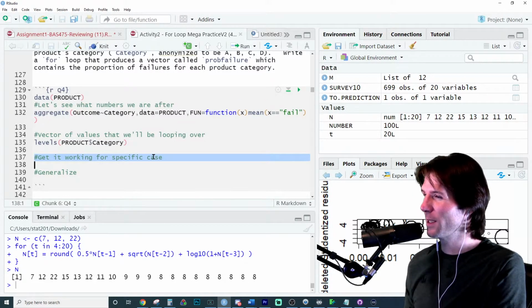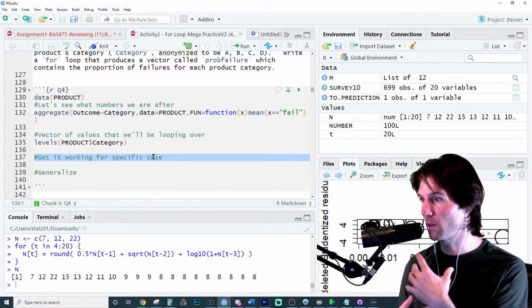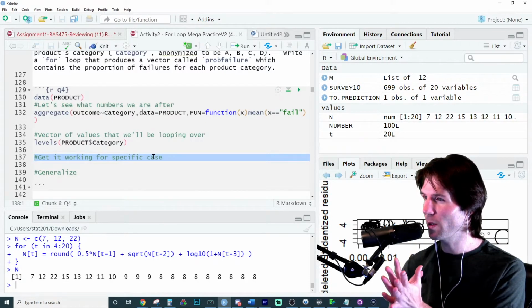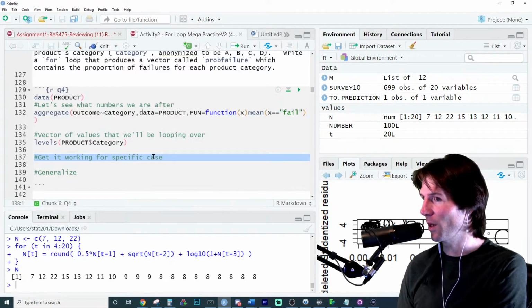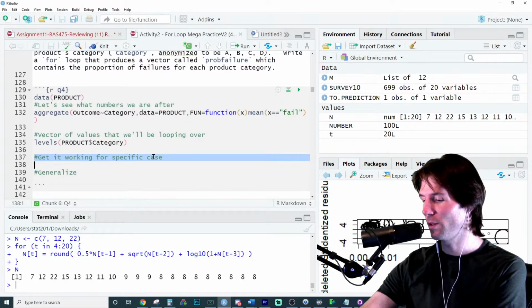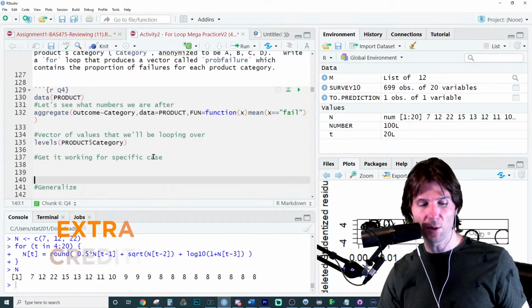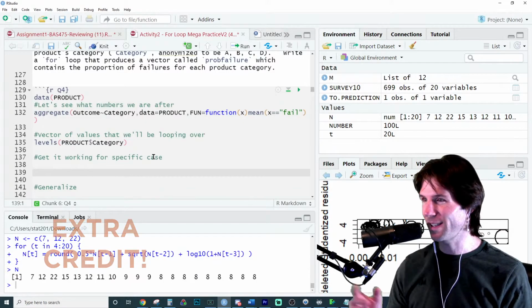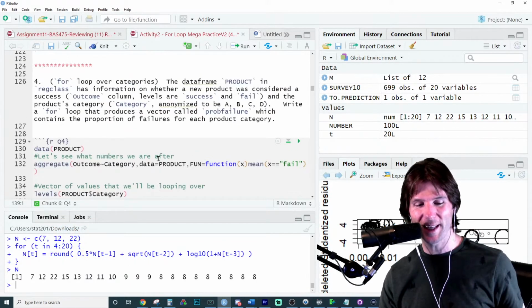How many products will we examine first if we want a for loop that examines 4 different products? We should probably write a skeleton that just does what? How many products? 1. Shreya, excellent work right there. You're right. We're just going to do it on 1. So let's think about this. Kayla, we're just getting into one specific case right here.